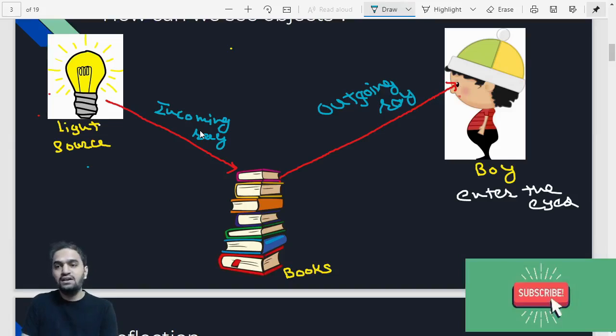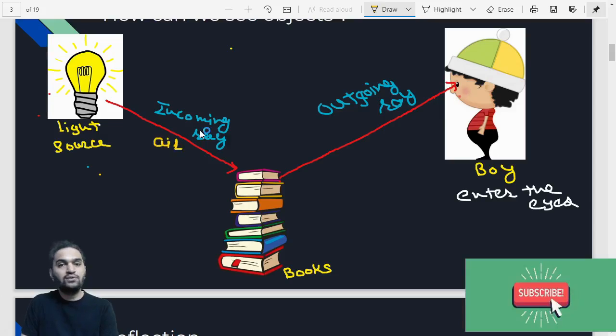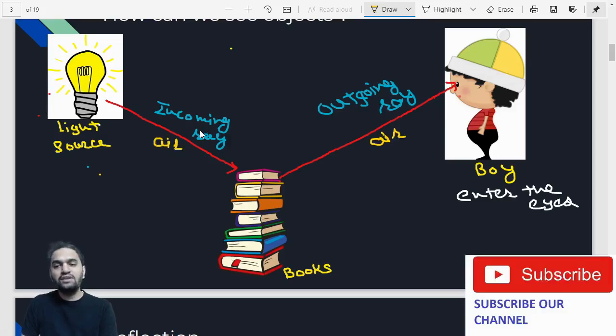That means if the incoming ray is passing through air, then the outgoing ray should also be passing through the air itself. Only then you can call it reflection.